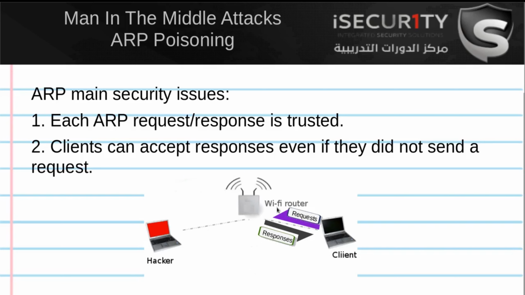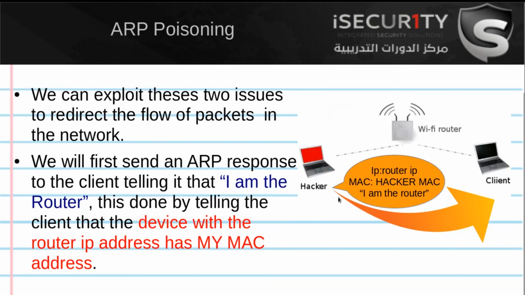Now all this is done using packets. So what we are going to do is send an ARP response to the client, so we can send responses without the client asking for them. The client didn't ask for anything, but we can still send it a response. We're going to say that my IP is the router IP. So the router, for example, has 192.168.1.1. So we're going to tell the client the device with this IP has my MAC address. So we're going to tell the client that I am the router, basically.